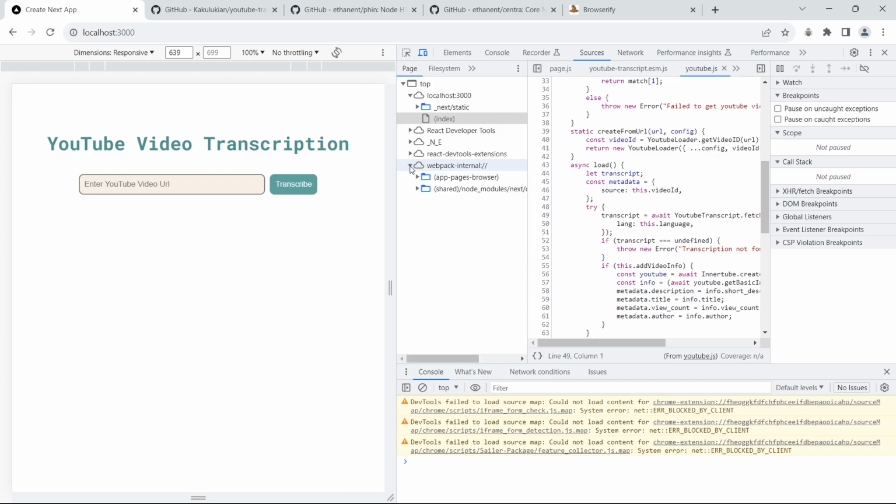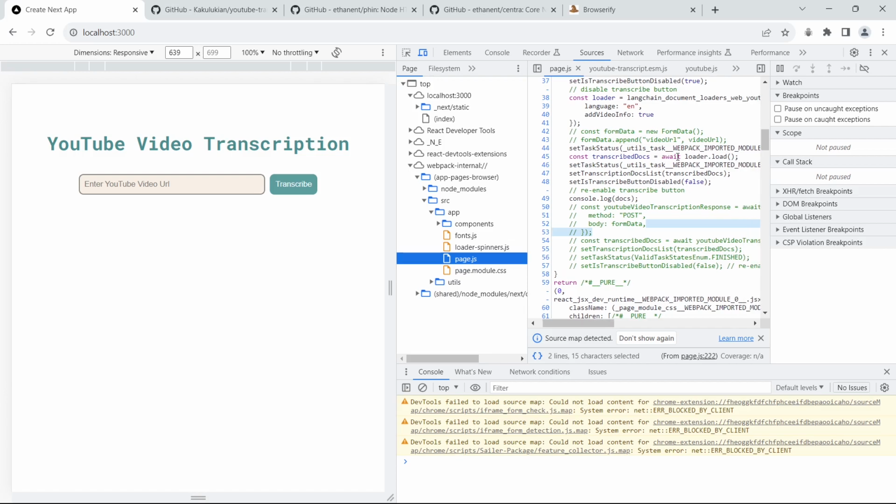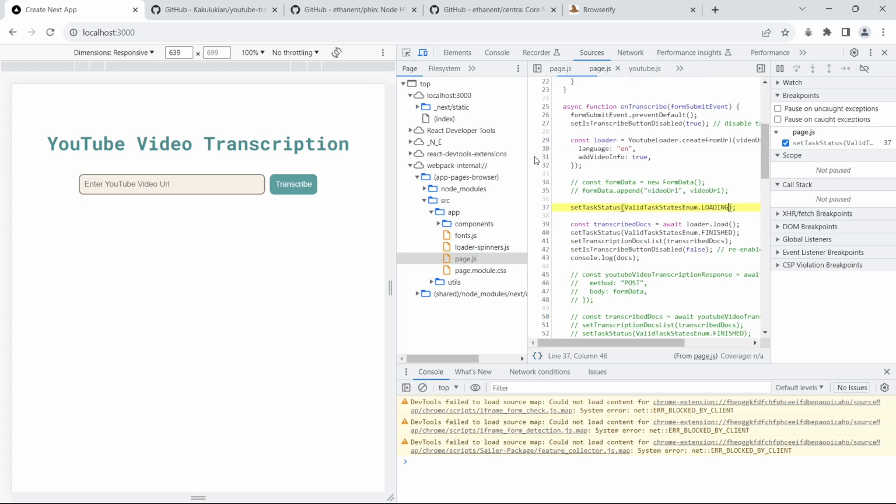So let me do that. Go to Webpack internal, then app pages browser, source, app, and then the page.js. So the line of code that was causing the error was loader.load. Even though the line number is kind of different, this is a modified version after the build process done by Webpack. So if I set the breakpoint here, it will automatically reference the source code.